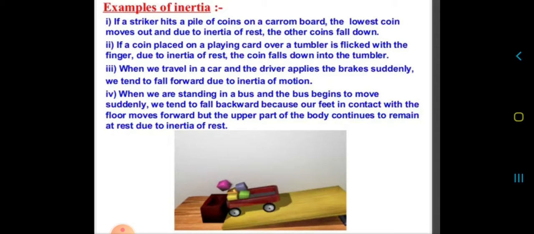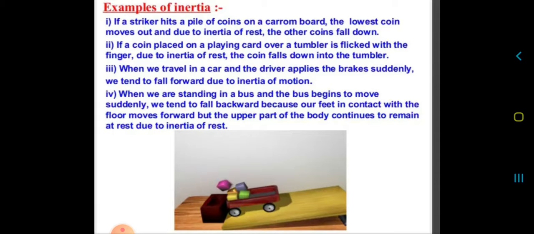The third example is, when we travel in a car and the driver applies the brakes suddenly, we tend to fall forward due to inertia of motion. Okay, you all have experienced that, I guess. When we are standing in a bus and the bus begins to move suddenly, we tend to fall backward because our feet in contact with the floor move forward, but the upper part of the body continues to remain at rest due to inertia of rest.